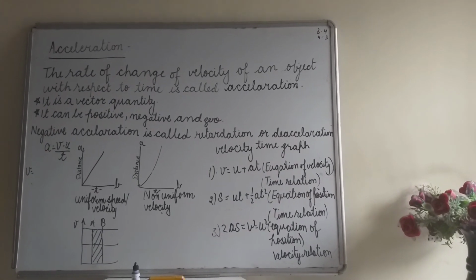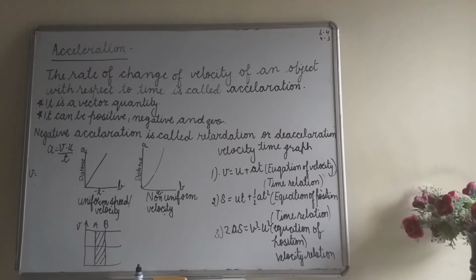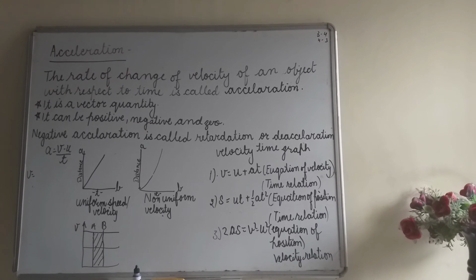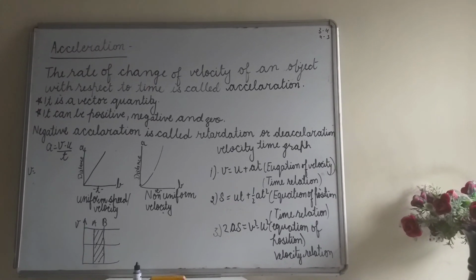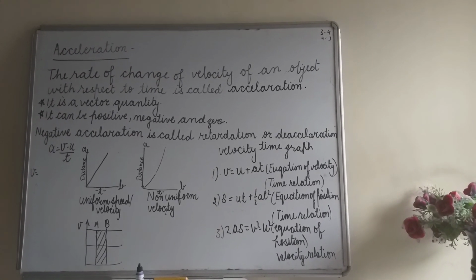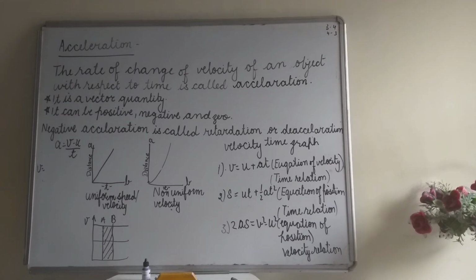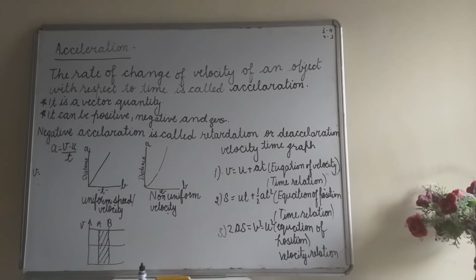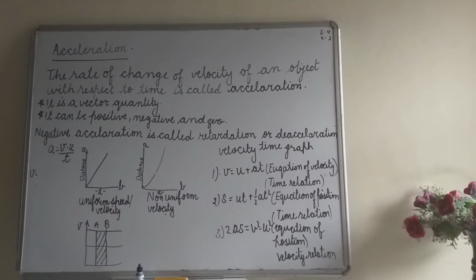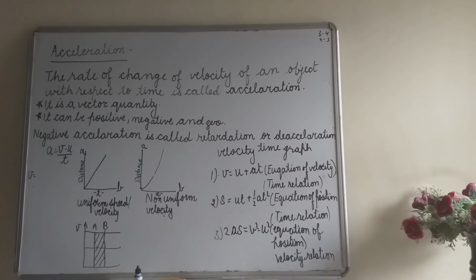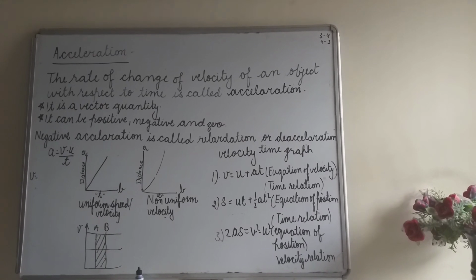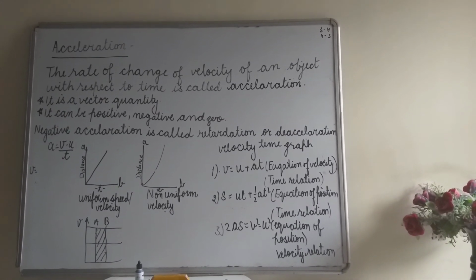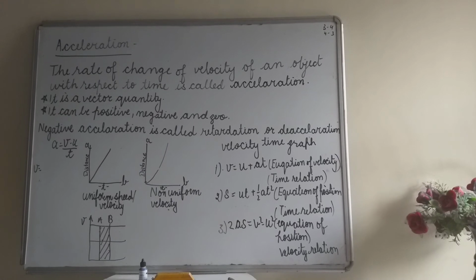How can it be negative? If the initial velocity is more than the final velocity. Means the value of u is more than the value of v, because the initial velocity is u and the final velocity is v. So it can be negative. And how can it be 0? If v is equal to u, then it can be 0.